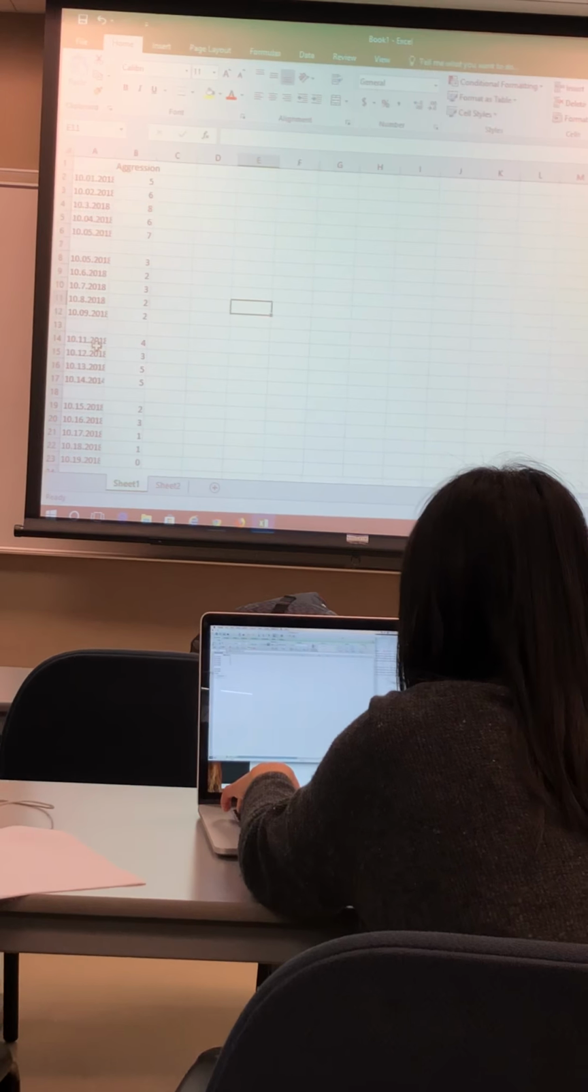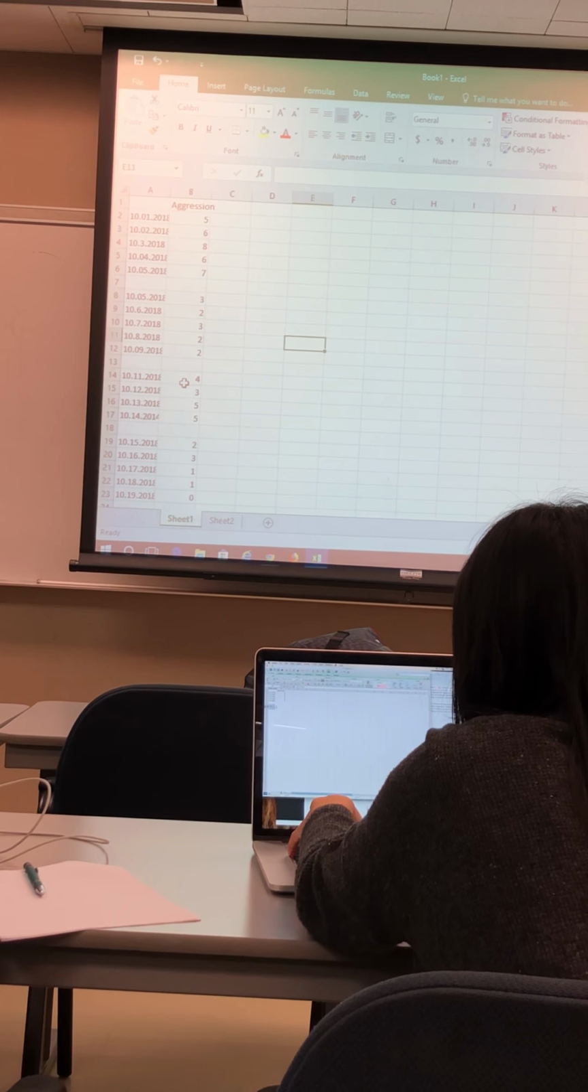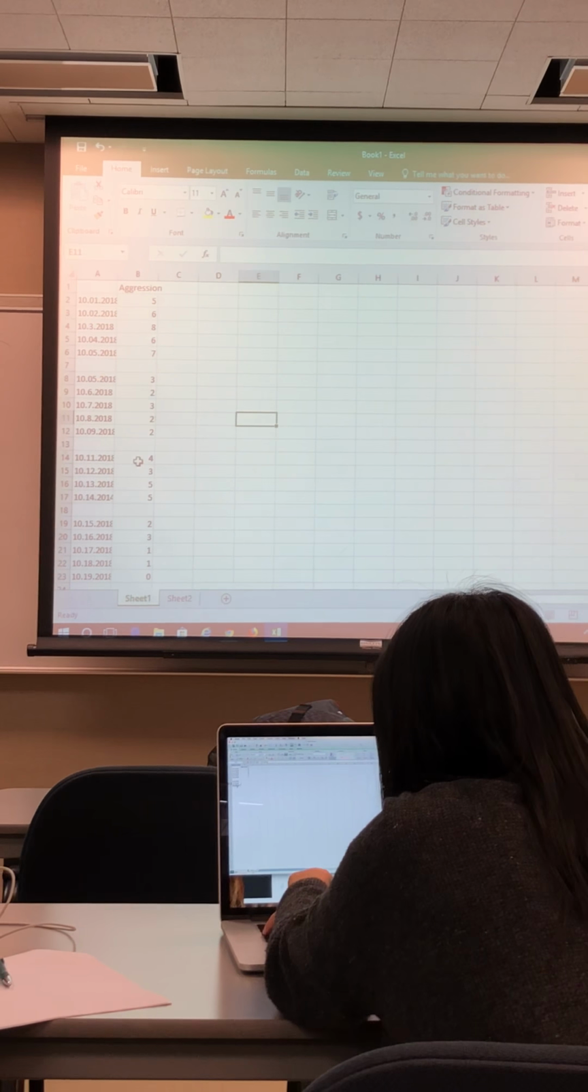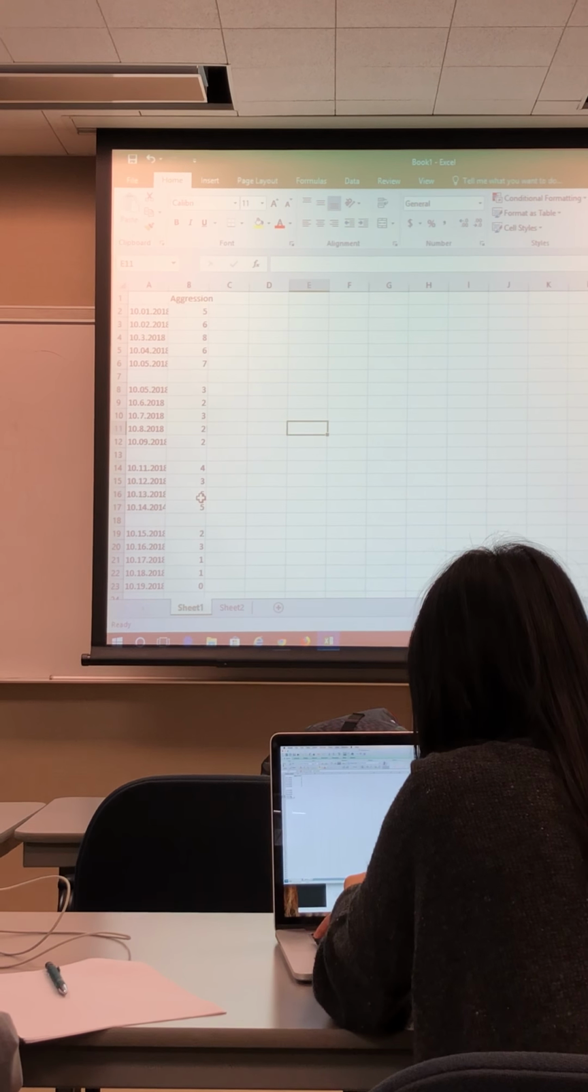On the 11th, I go back to baseline. I remove my treatment, and I notice that immediately it goes up a little higher. So now it goes to 4, 3, 5, 5, and it seems like it's going up.